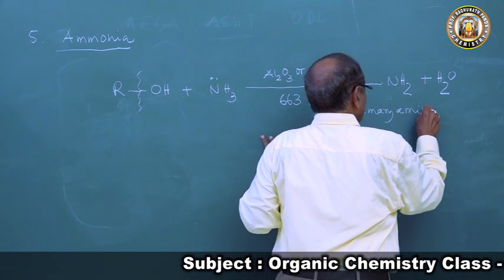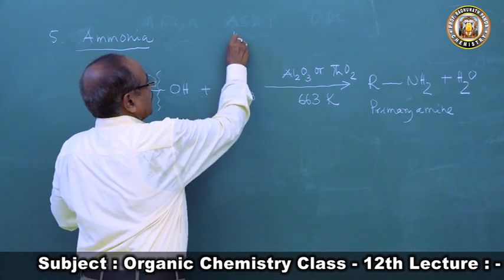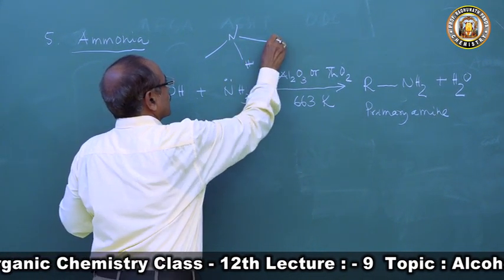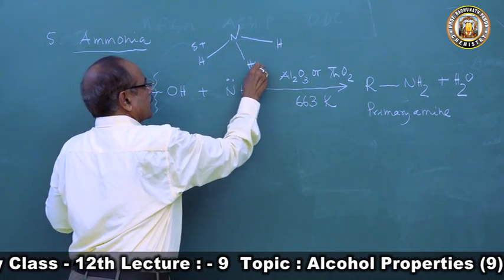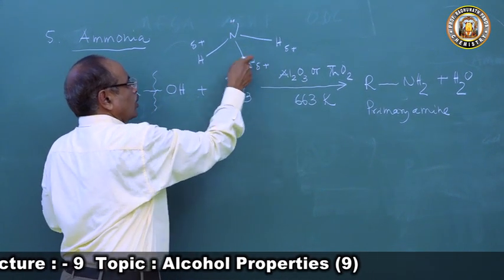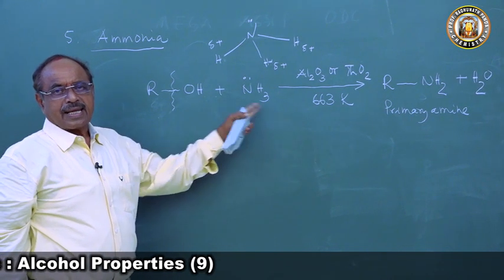This reaction does not stop here, because, as I told you, in ammonia you have 3 hydrogens. All the hydrogen atoms have a delta positive charge, so all 3 hydrogen atoms can react like this.